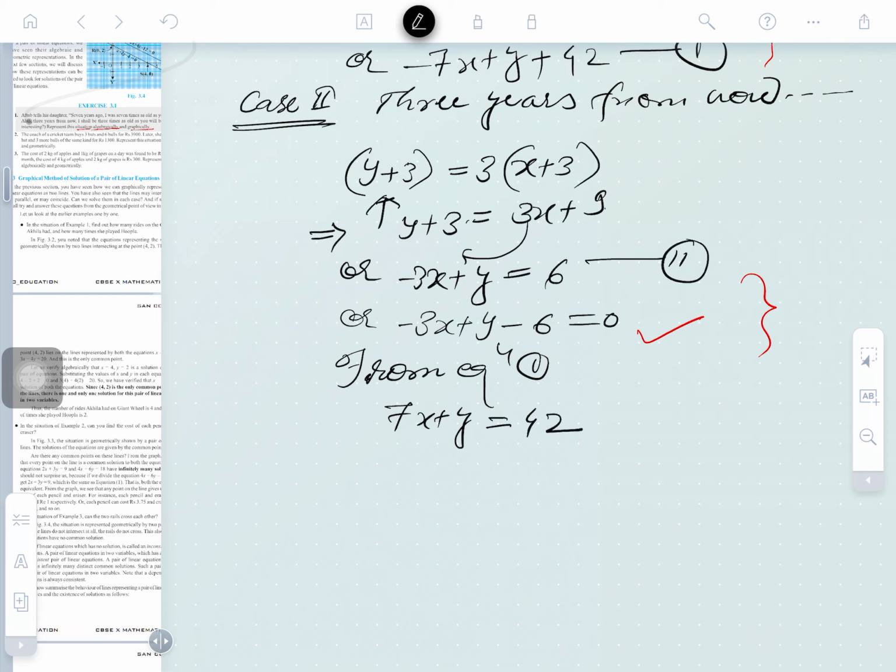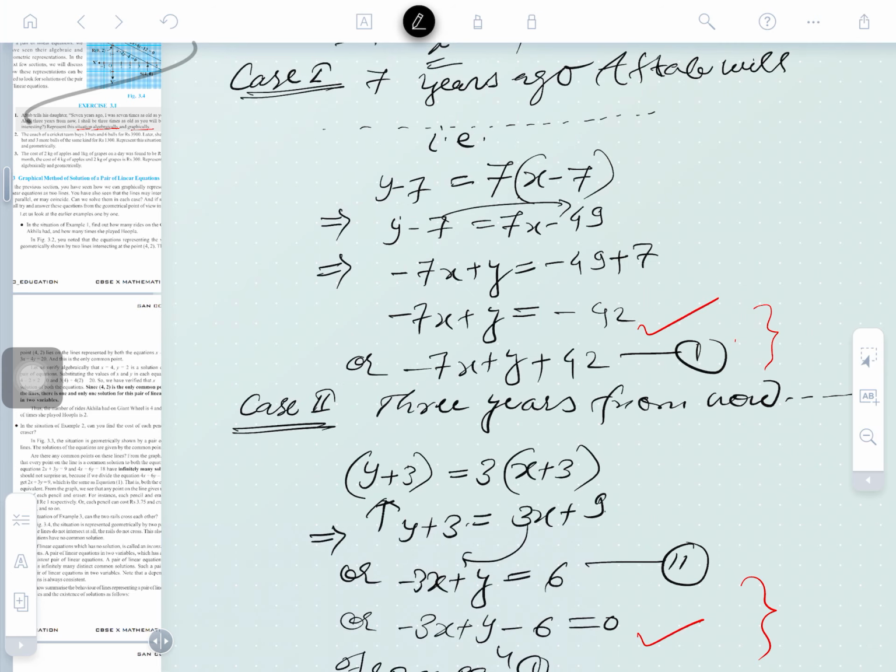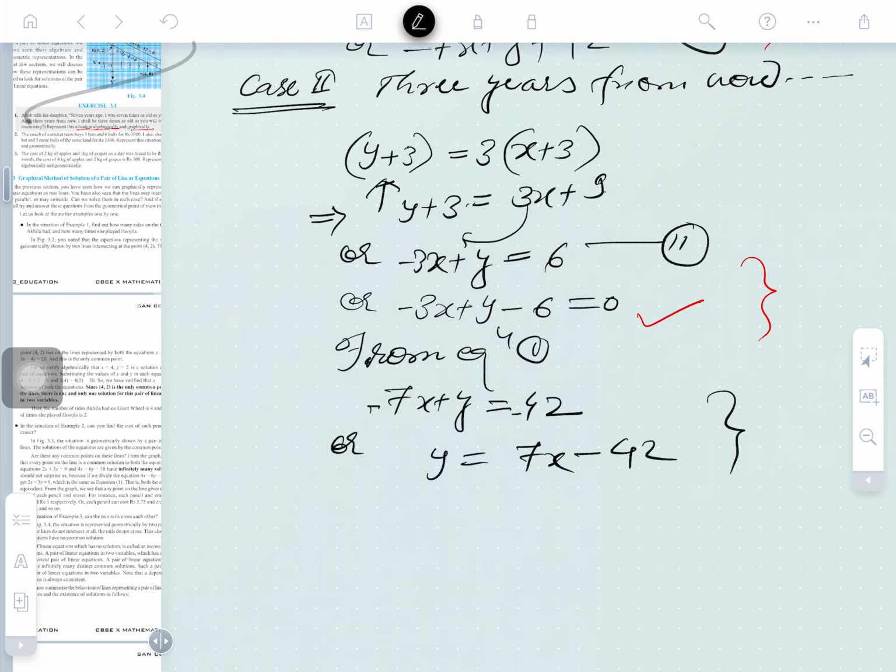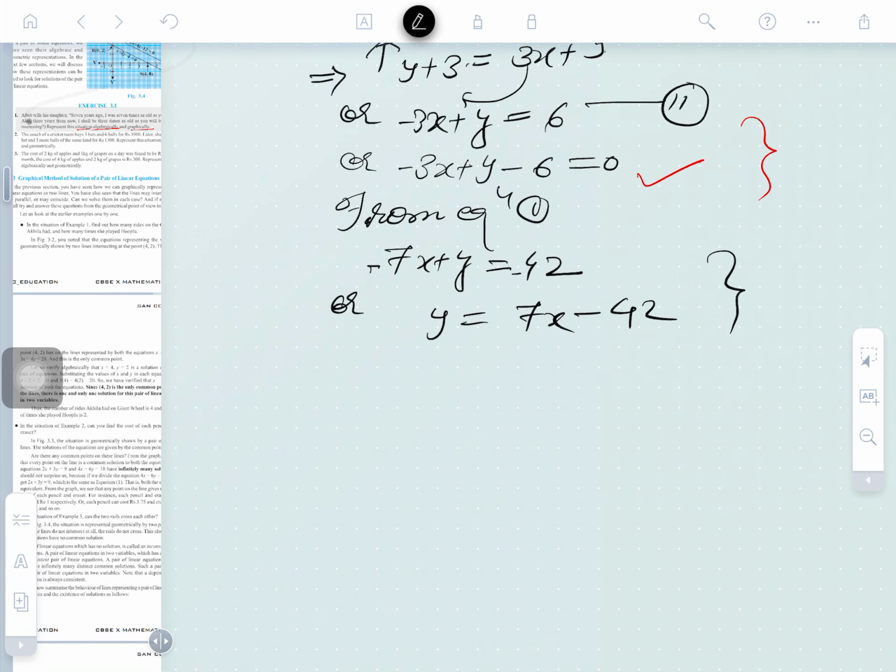This is the first equation. We have to bring this into the slope form. So y is equal to plus 7x minus 42. I just spent here the 2 steps. We also can write down directly from here this. Okay, so what is that here? This is the slope form.